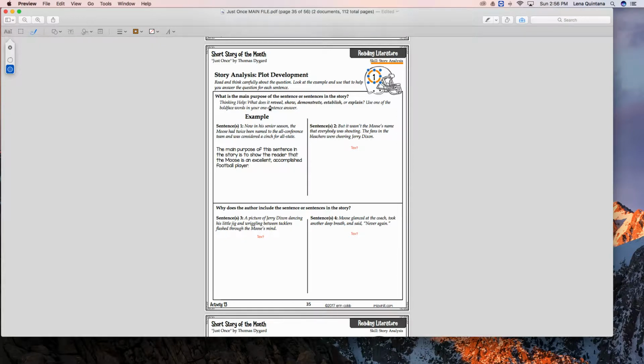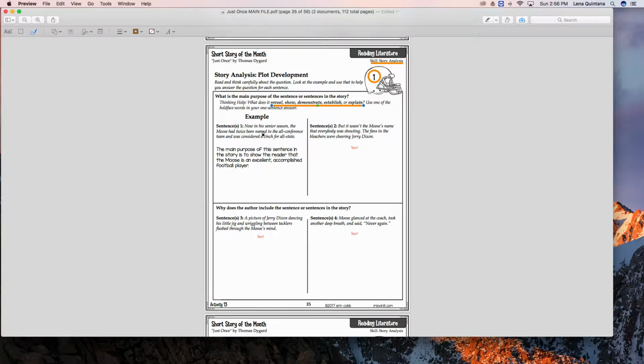Thinking help. What does it reveal? What does it show, demonstrate, establish, or explain? Use one of the boldface words in your one sentence answer. So when you answer the question, you're going to use one of these to help you answer it. That will help you create a sentence for your answer. So let's look at our example.